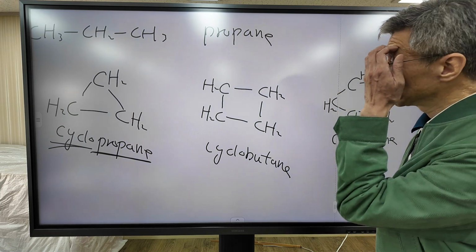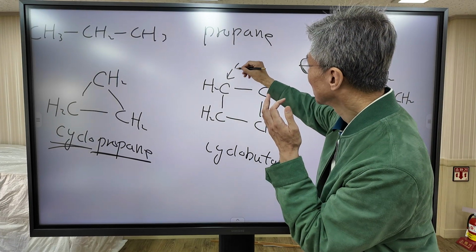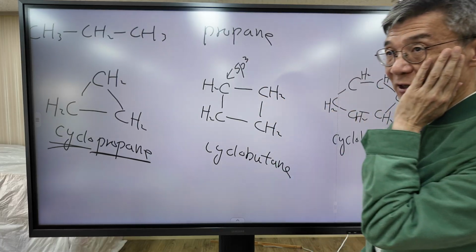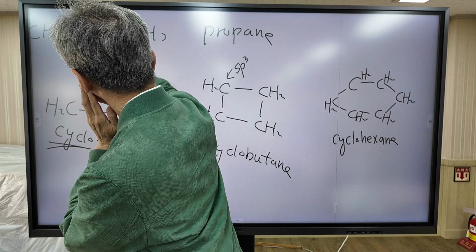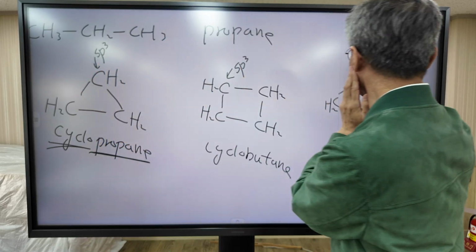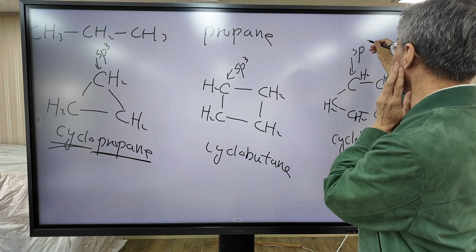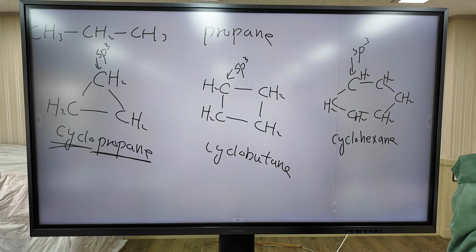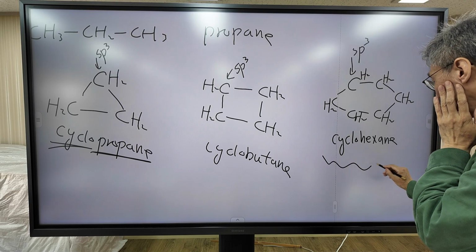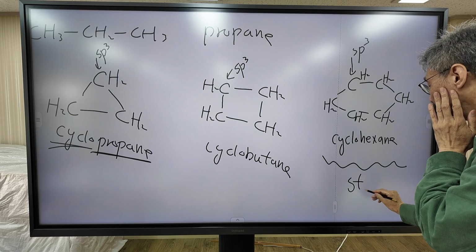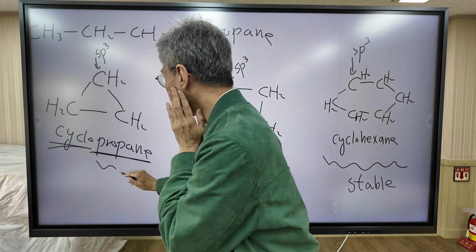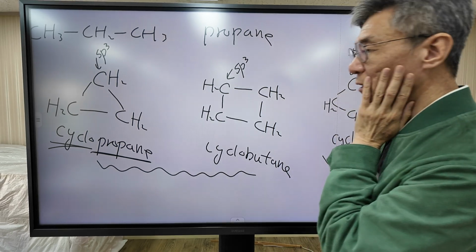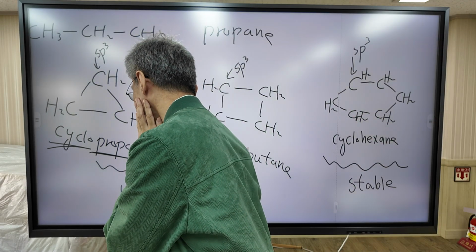To explain this structure, we are going to use sp3 hybridization. Similarly, we can use sp3. We also use sp3. Okay, but according to experimental observation, this compound is very stable. But this compound, cyclopropane and cyclobutane, is unstable.